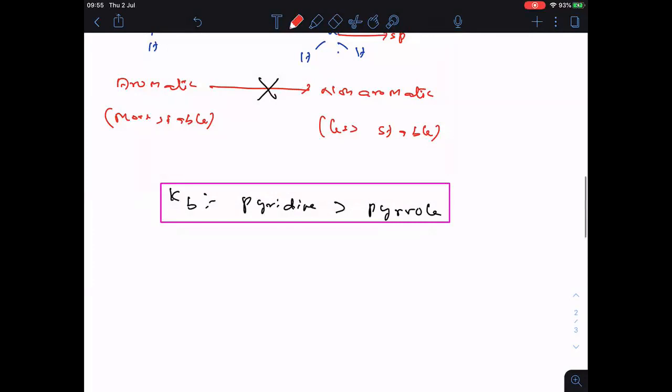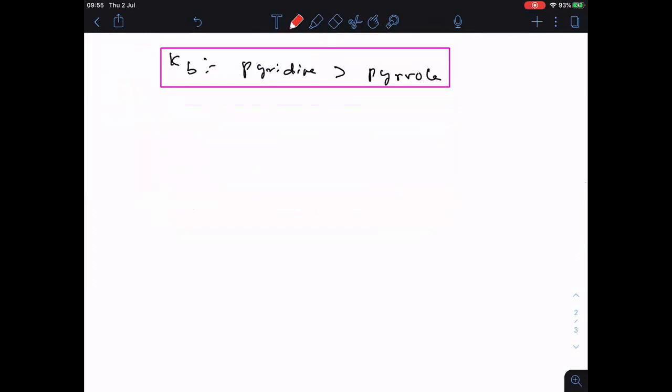Completed? Right. Let us take one question here now. First compound is pyridine. Second one, aniline. Third one, pyrrole. Arrange them in decreasing order of basic strength.